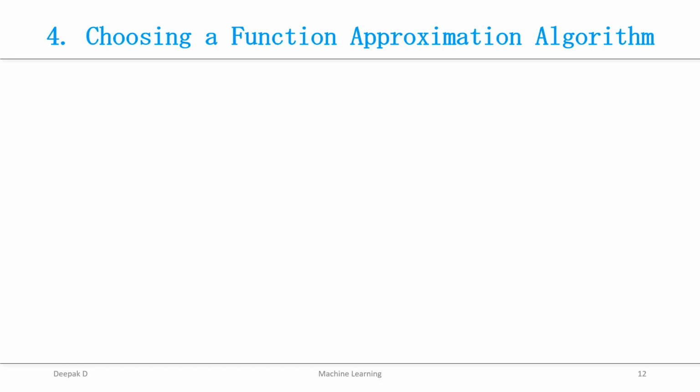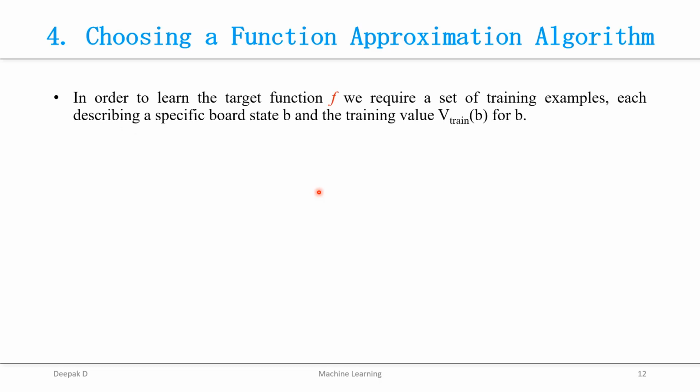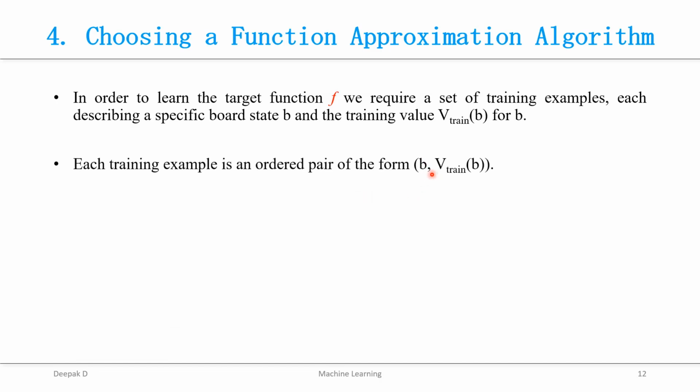The next choice is choosing a function approximation algorithm. Here the target function is represented as f. To learn the target function, we need a set of training examples. Each training example describes a board state, represented by b, and a training value, V train of b, for that board. So each training example is represented as an ordered pair of the form b, V train of b.